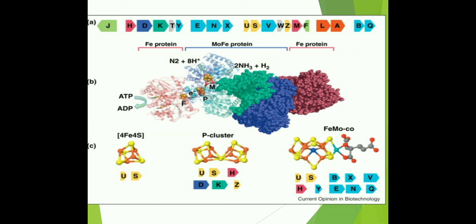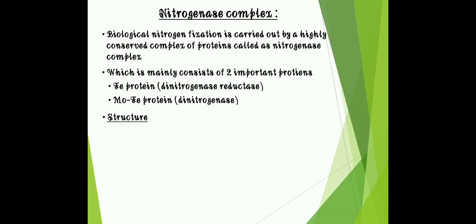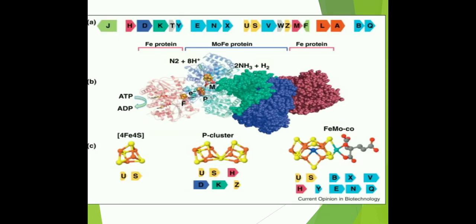Then we'll see the structure of nitrogenase complex. So this is the structure of nitrogenase complex, which is so complicated. As you can see, it consists of MoFe protein and 2 Fe proteins. Firstly, we'll see the dinitrogenase reductase, which is Fe protein.